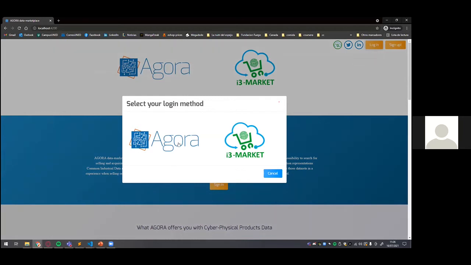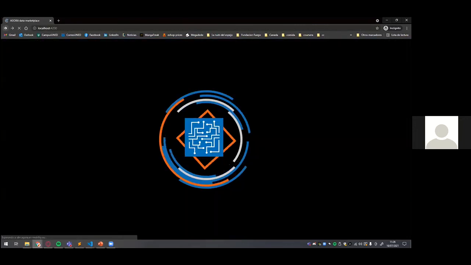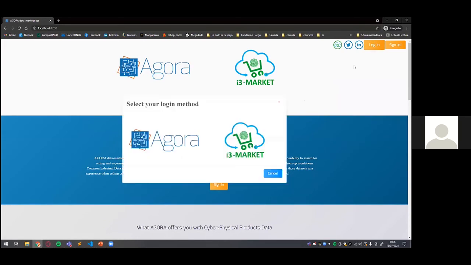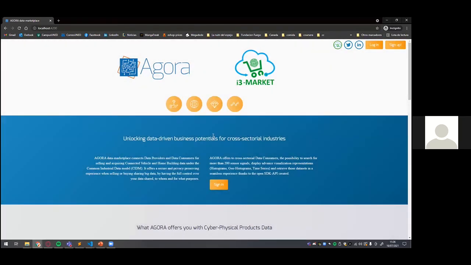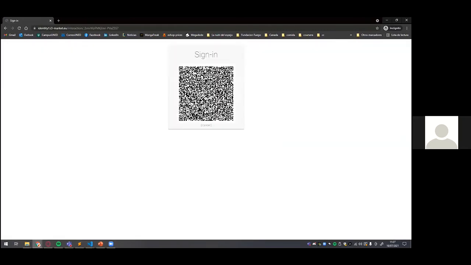In the legacy solution, we only had this email and password user authentication, but from the authorization and authentication component from the market, we accomplish self-sovereign identity that can be achieved with the software data wallet that has been presented in Work Package 3. But what we have for release 1 right now is the use of the UPort mobile application. And I'm going to show you how we can log in as a data consumer.